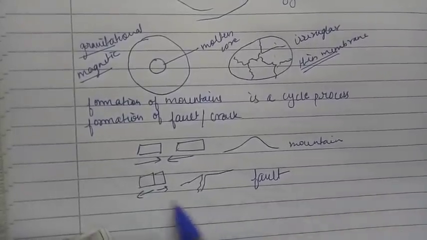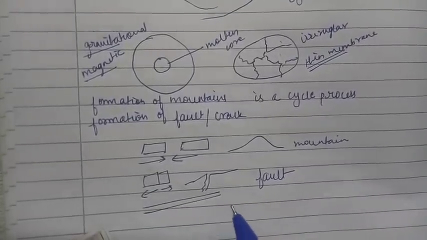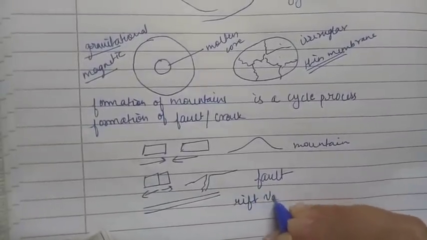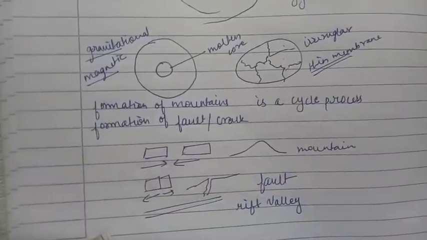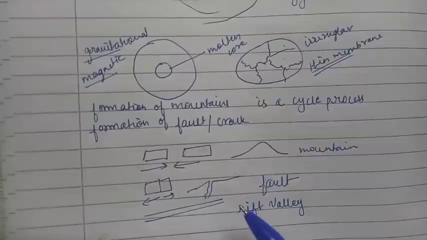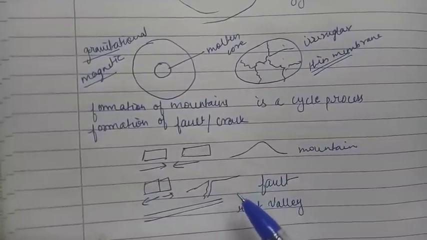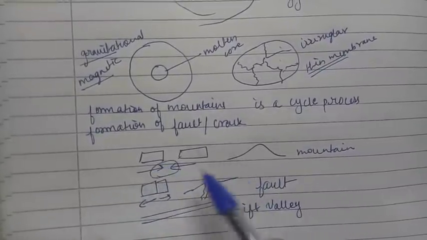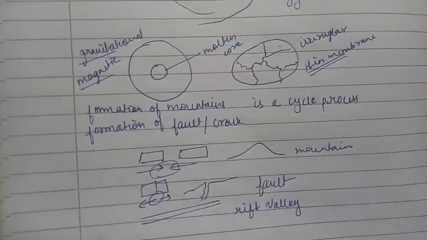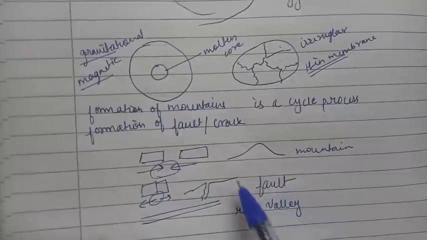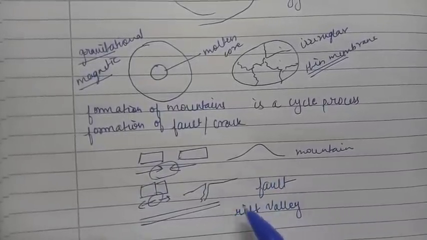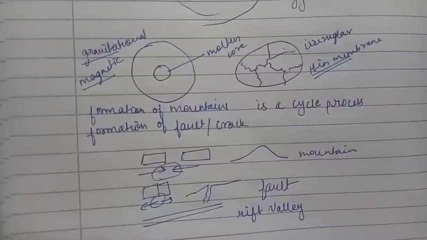So this type of fault is responsible for our rift valley, as the earth's crust has the tendency of going in both directions, coming towards each other and going away from each other at the same time. So wherever there is a formation of mountains, simultaneously there will be some place where a fault is occurring.